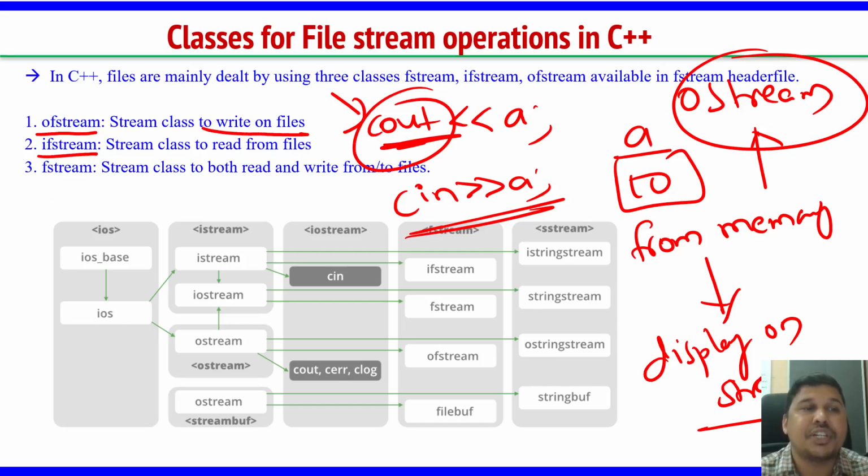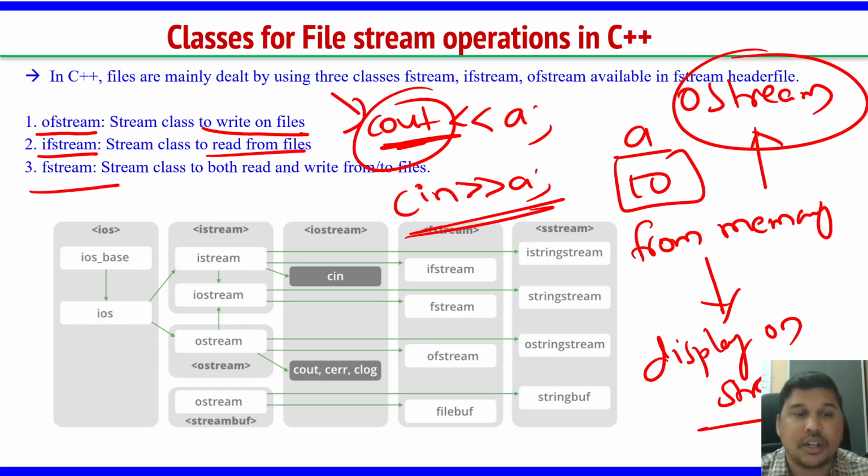In the same way, ifstream is used to read from the file. Ifstream reads the content from the file. Ofstream is used to write contents onto the file. Again we have the fstream class, which does both jobs. Whether you use ifstream, ofstream or fstream, anything will work fine here.